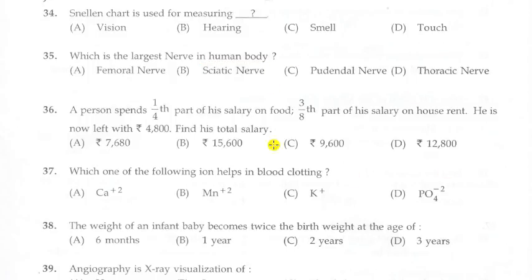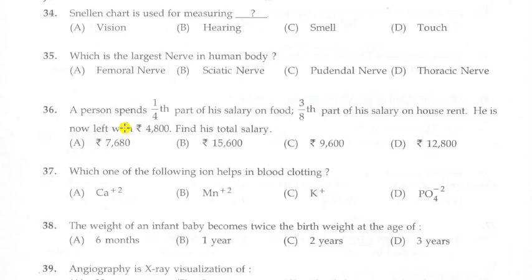Next question. A person spends 1/4 part of his salary on food and 3/8 part of his salary on house rent. He is now left with rupees 4,800. Find his total salary.